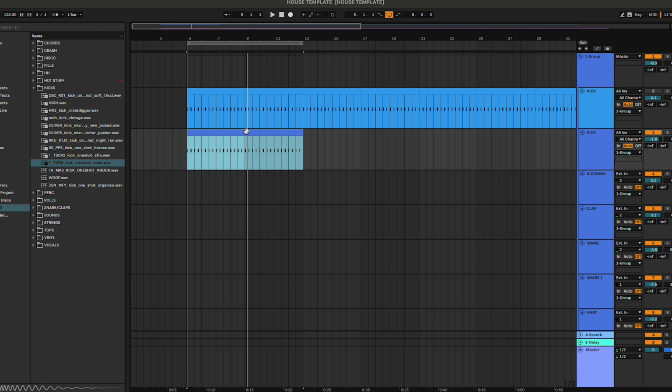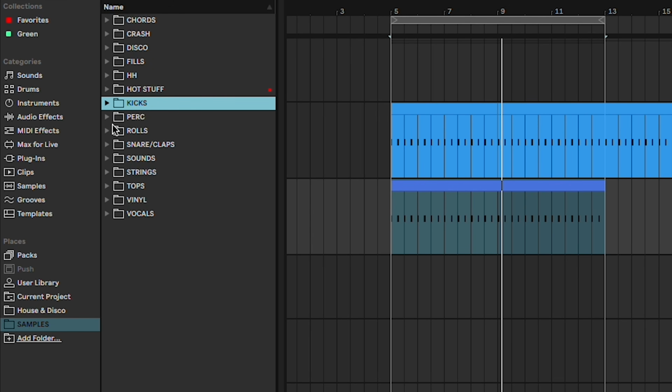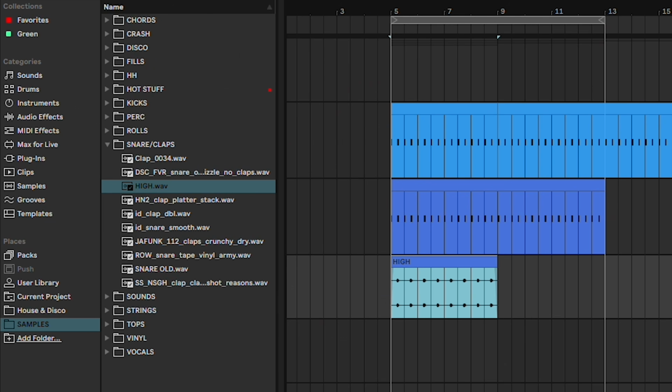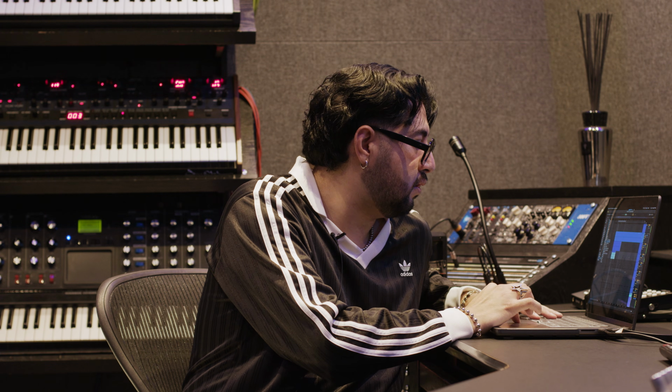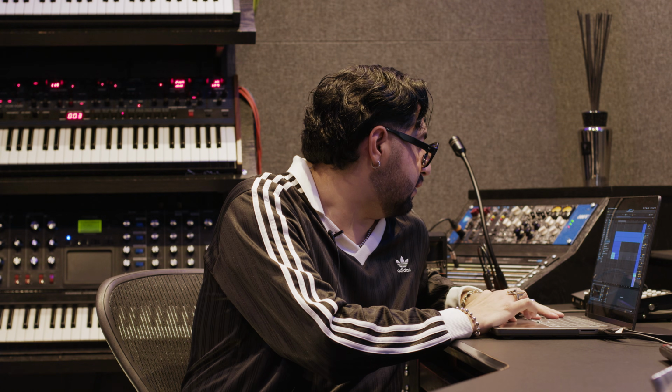I usually just loop it so I can start adding things to the kick. I like to add the snares or claps. This one's kind of cool. This is a clap, so I like to add a snare as well.